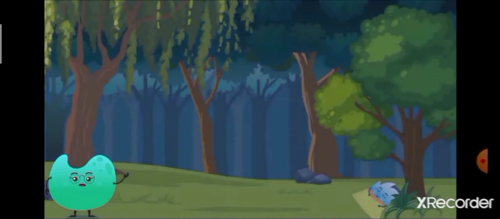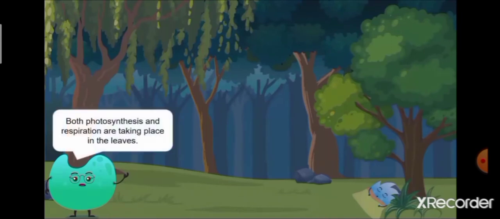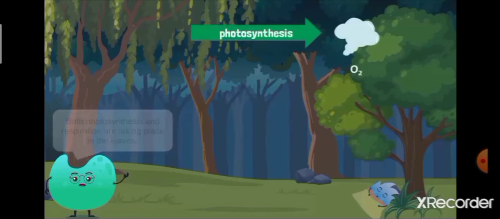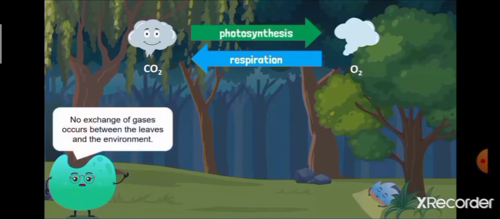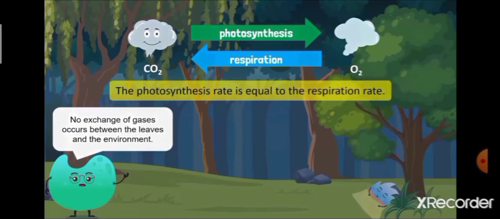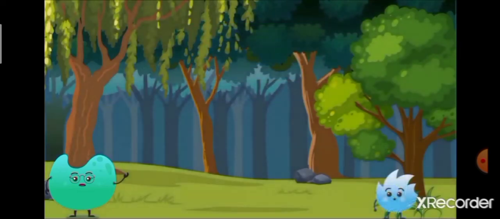In the early morning, as sunrise is available, both photosynthesis and respiration can take place simultaneously in the leaves. They take in carbon dioxide from the atmosphere by the photosynthesis process and release oxygen. This oxygen which is released by photosynthesis is utilized by the plant leaves for respiration. That means in the early morning the rate of photosynthesis is equal to the rate of respiration.